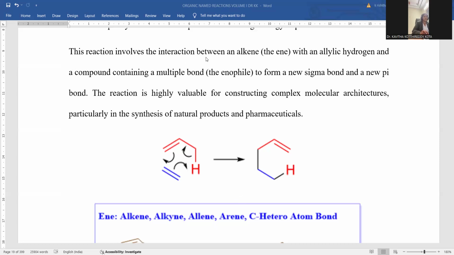The reaction involves interaction between the alkene, which is the ene, and the allylic hydrogen containing compound, the multiple bond containing compound, which you can designate as the enophile. The new sigma bond formation is accomplished between these two components. The reaction is highly valuable for constructing complex molecular architectures. Many new auxiliaries and new architecture compounds will be framed by means of this Alder-ene reaction. Particularly, the synthesis of natural products and even pharmaceuticals is better fabricated by means of this reaction.